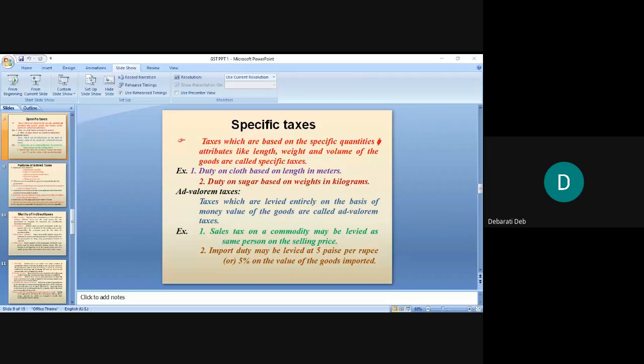Pooja, tell me a few types of indirect taxes. Yes, tell me a few types of indirect taxes, Pooja. Name a few indirect taxes.